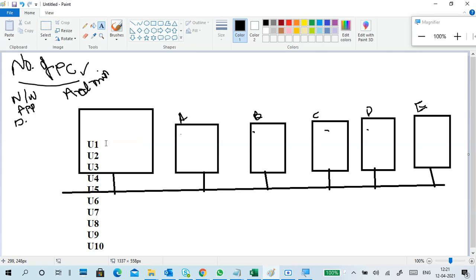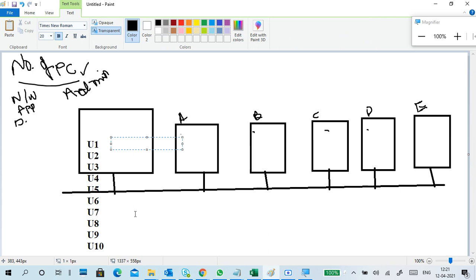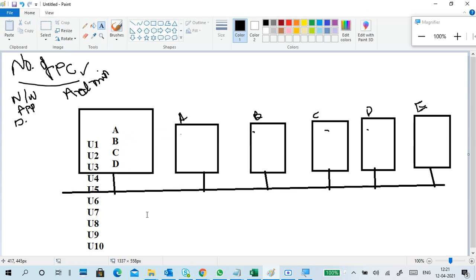Okay, so for example, 10 users I created centrally. And I also store the data of the PCs, like PCA, PCB, PCC, PCD, in the system.